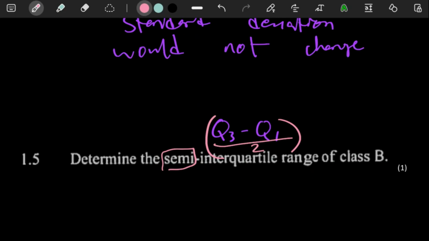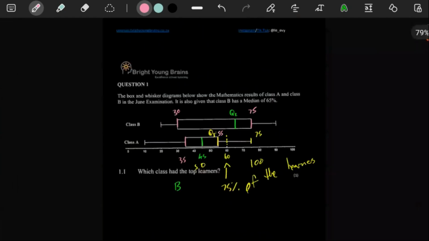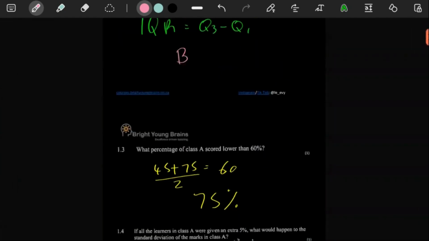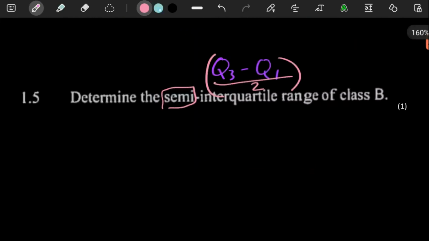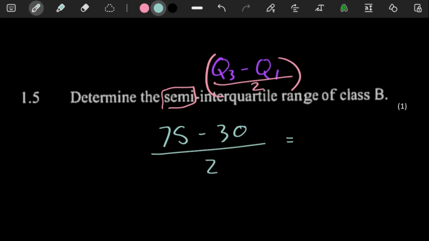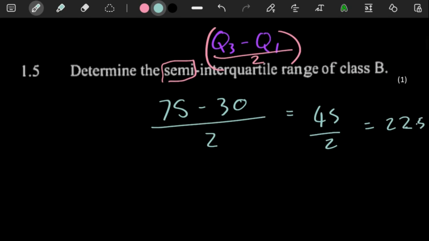So our interquartile range for B, as we said here, is going to be 75 minus 30. And then we have to divide that by 2, right? So it's going to be 75 minus 30 over 2. This is going to give us 45 over 2, which is just 22.5. Perfect.